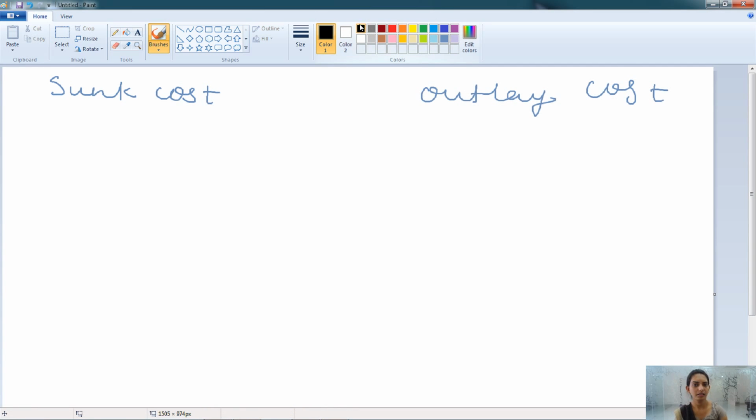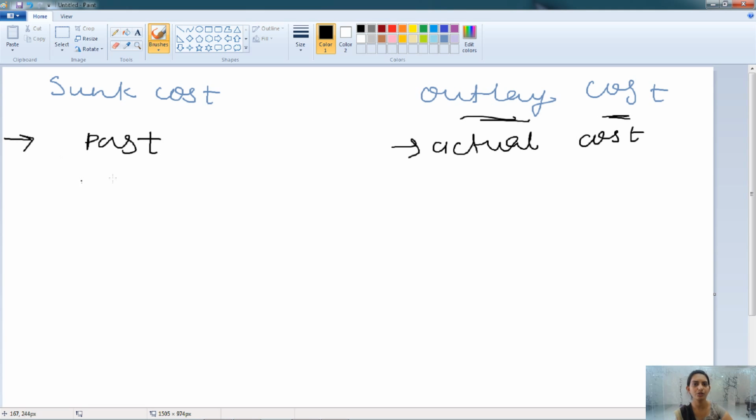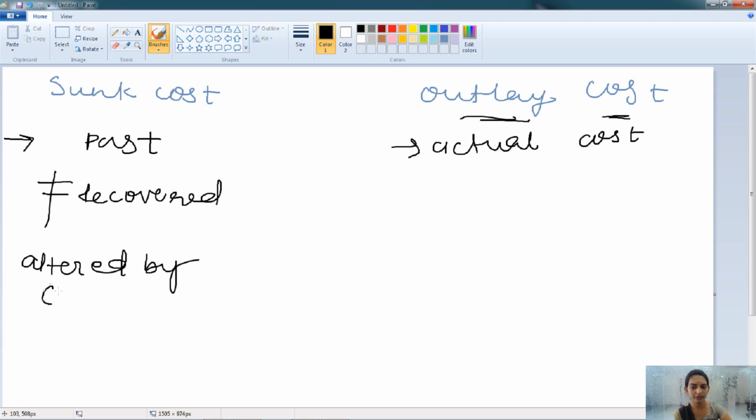Here outlay cost is the same as the actual cost, the cost incurred by the firm while producing goods or services, raw material, wages, etc. So outlay cost is the actual cost, whereas sunk cost is related to the past cost and the cost which cannot be recovered, and also it can't be altered by change in quantity.